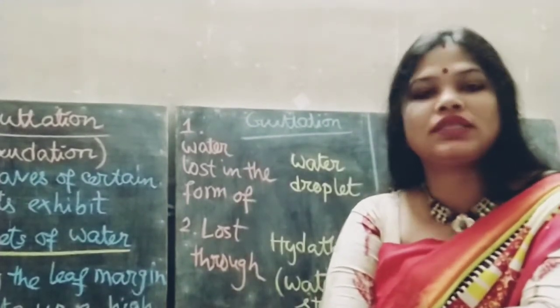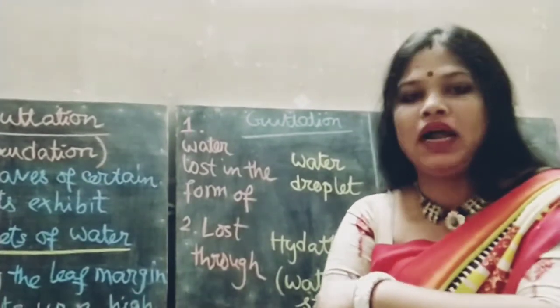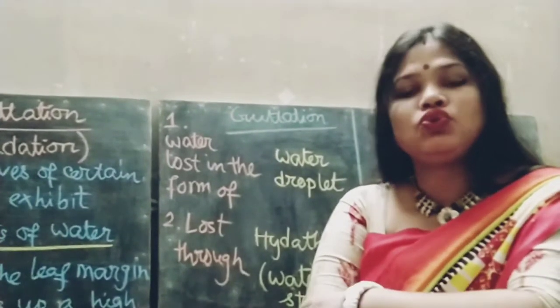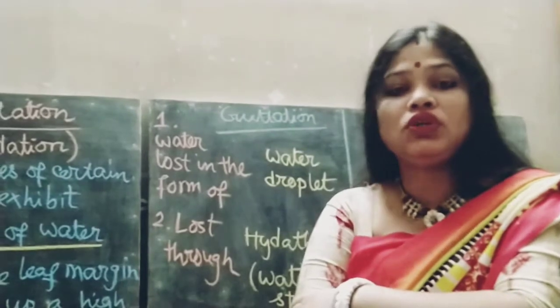So water droplets come out from the leaf margin or the tip of the vein of these plants, and that is due to huge hydrostatic pressure. Hydro means water.